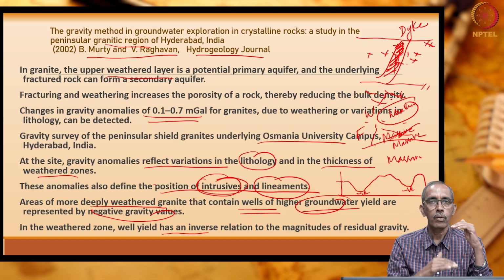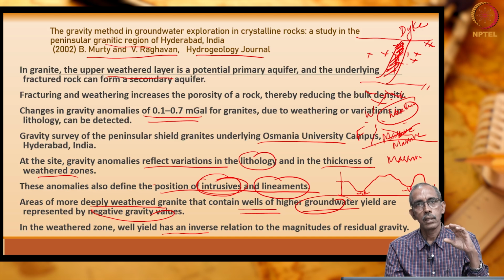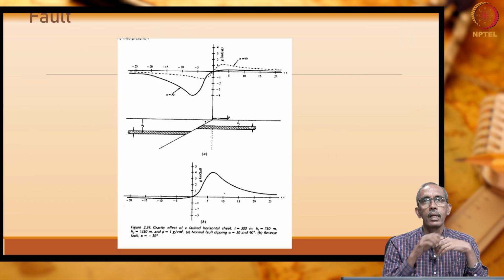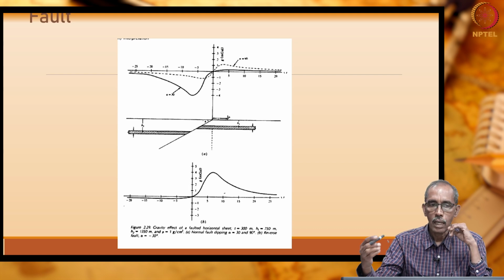When the water table goes down, let us say the water table has gone down by 50 meters, so much is the reduction in the mass over there. That reduces the acceleration due to gravity. So, here is one example carried out by our friends from Osmania University. And we can also understand the presence of fault.